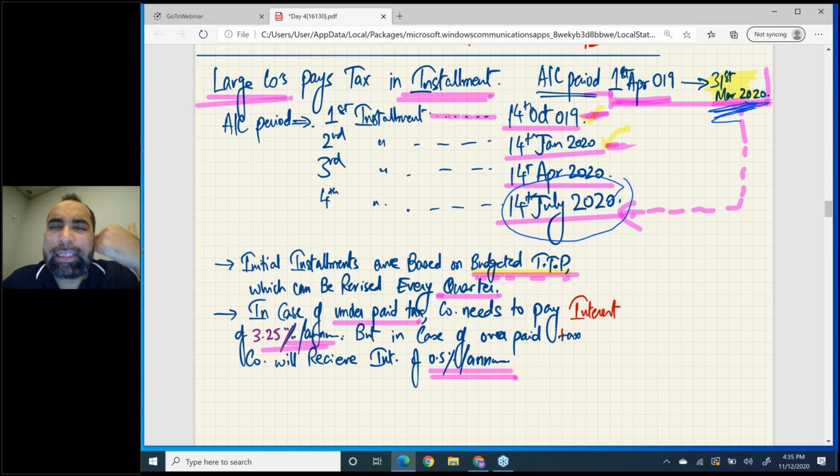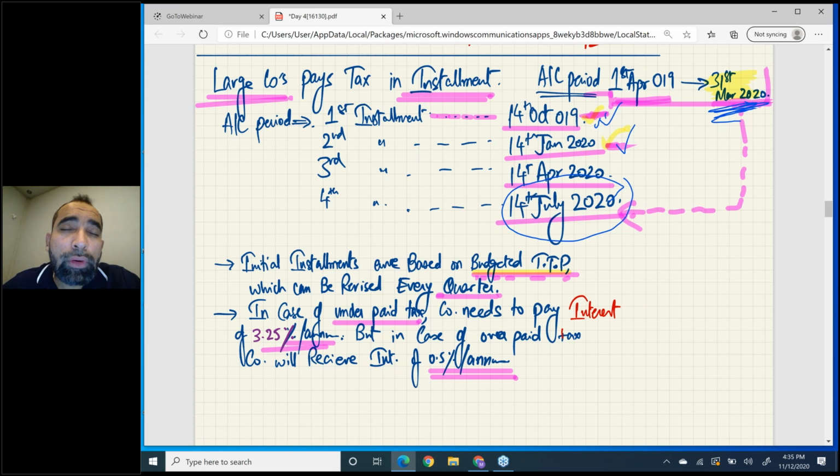Now, as an accounting student, you have some knowledge and you will ask, sir, in the case of large companies, we start paying installments before the end of the accounting period. The first two installments are paid before the end of the accounting period, which means we won't have actual profits. So how are we going to pay these installments? Very simple: you will be paying through budgeted TTPs, budgeted profits.